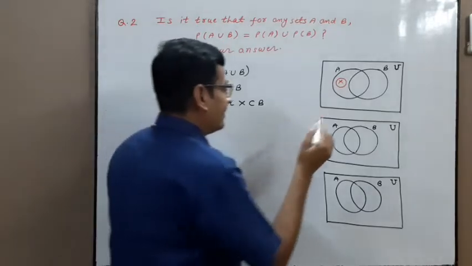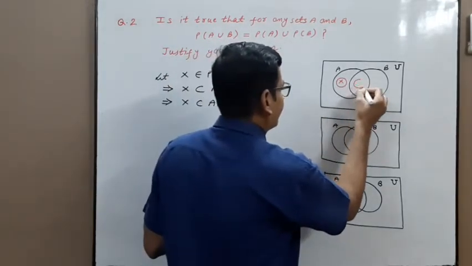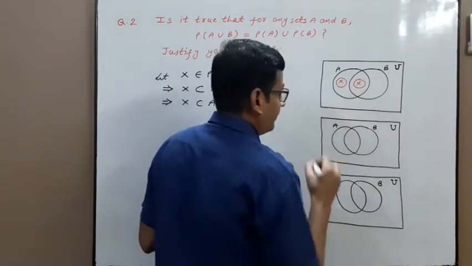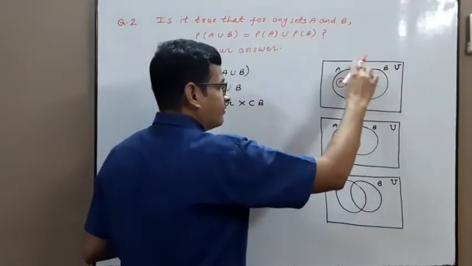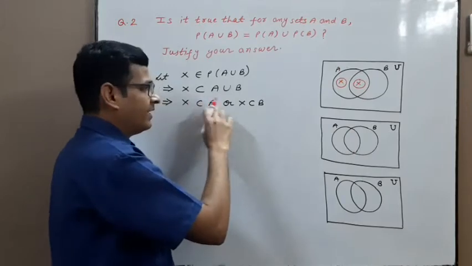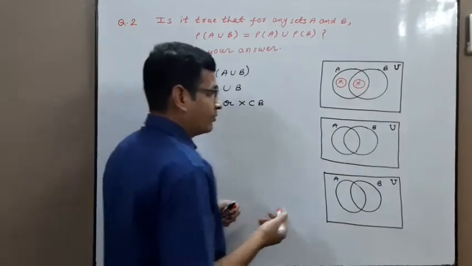But if I write X here, then X is a subset of A union B, X is a subset of A and X is a subset of B. It is also true.